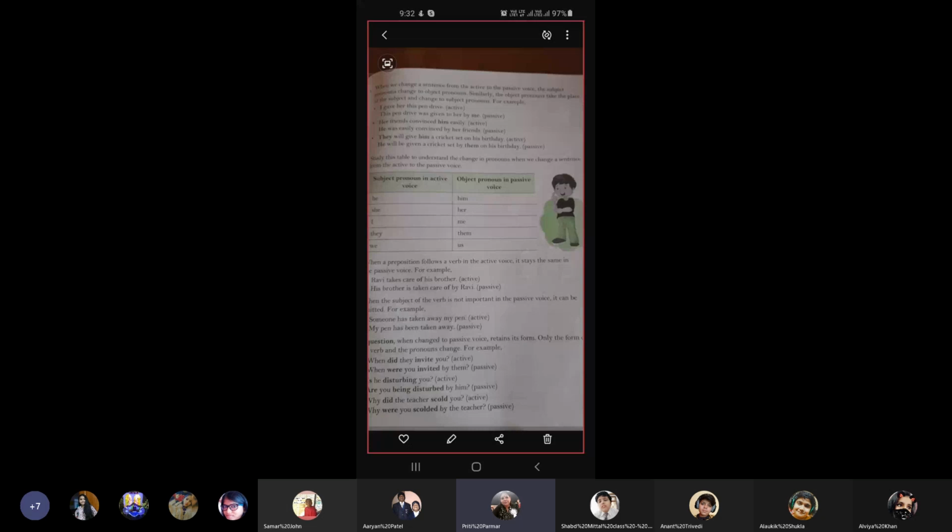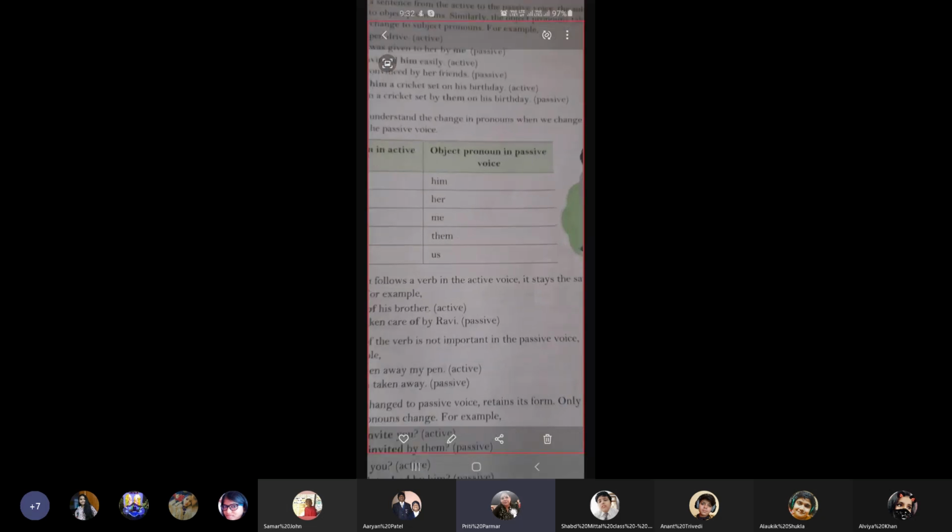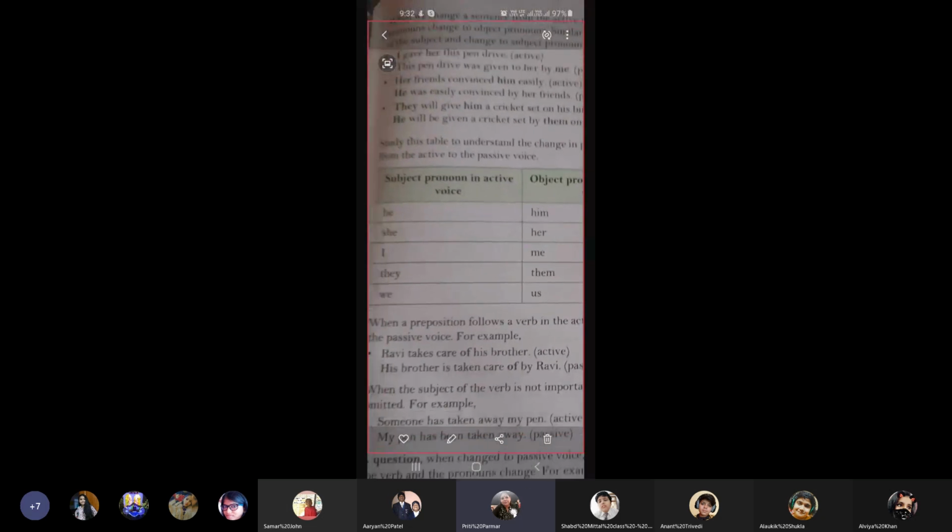I gave her this pen drive. Now this is an active sentence. Now see, this pen drive was given to her by me. So here I was the subject in the first sentence and I is a pronoun, but when it changed to passive voice, I changed to me. In the same way, they have given you certain words which are changing. He is changing to him, she is changing to her, I is changing to me, they is changing to them, we is changing to us.